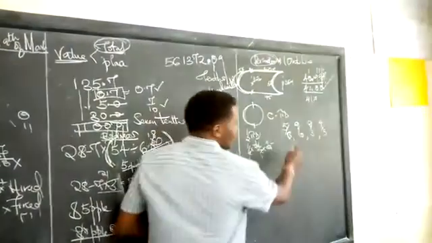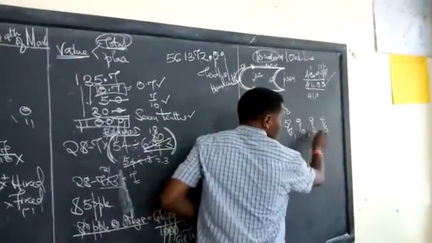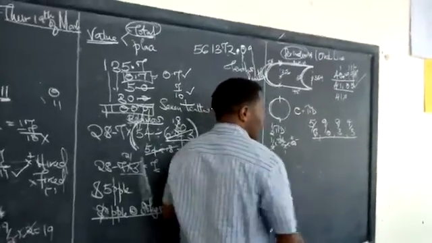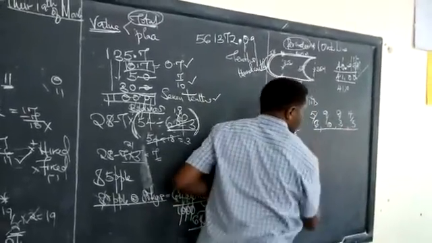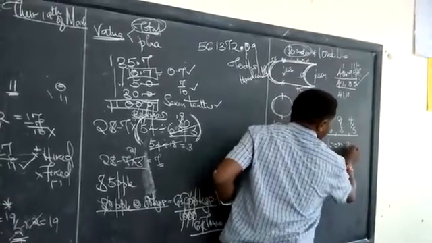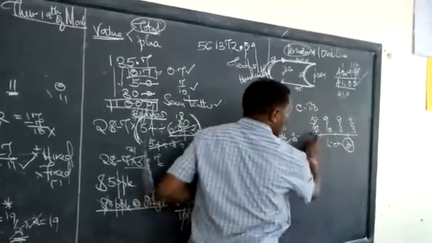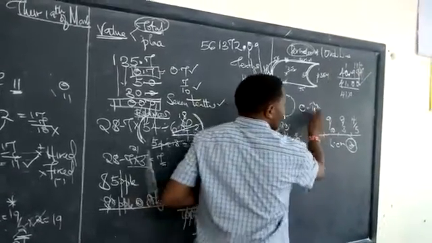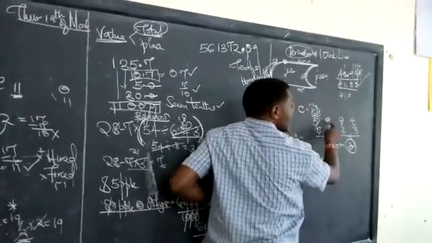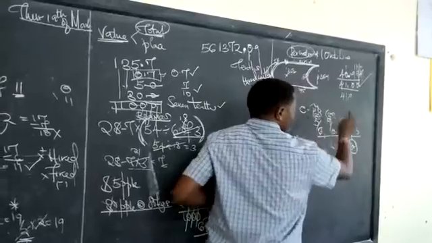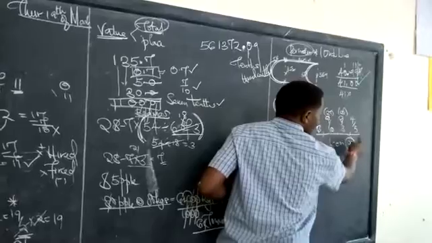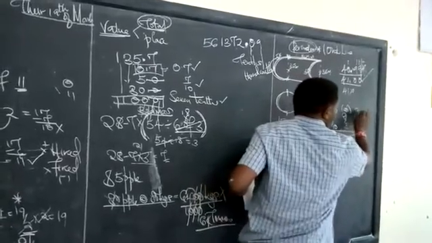As always, get the LCM of 6, 10, 3, and 5. Very simple. The least common multiple of these numbers should be 30. 30 divided by 6, 5. 5 times 5 gives you 25. 30 divided by 10, 3. 3 times 9, 27. 30 divided by 3, 10. 10 times 2, 20. 30 divided by 5, 6. 6 times 4, 24.